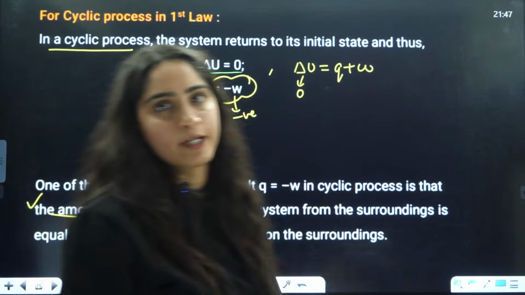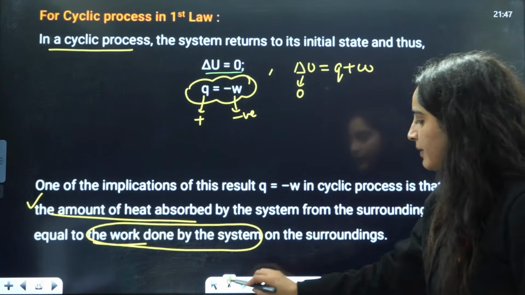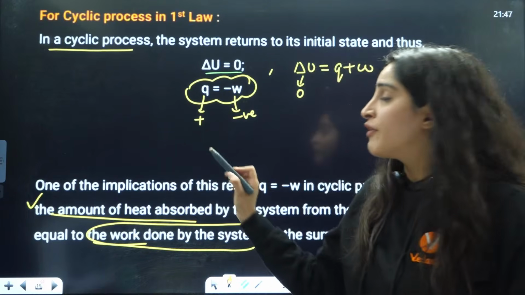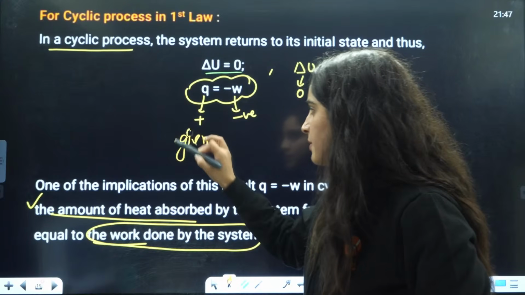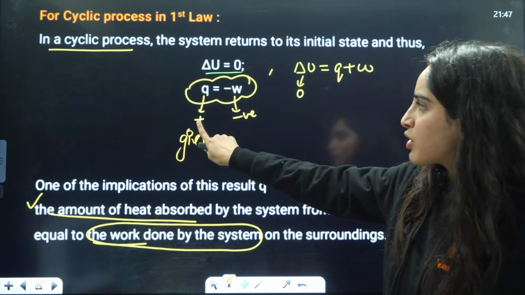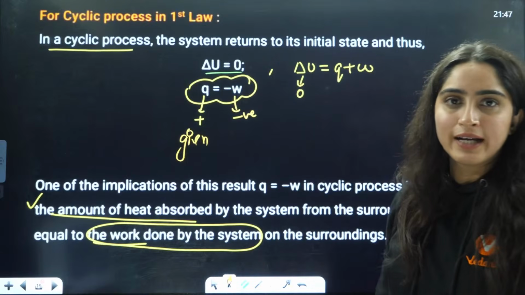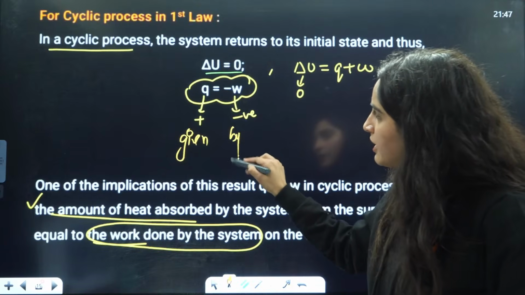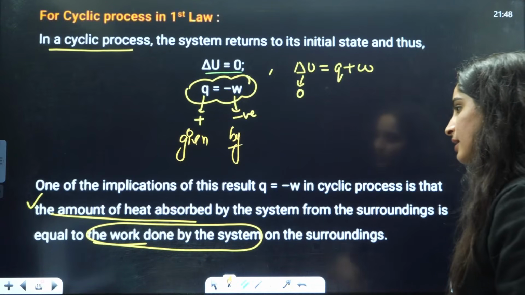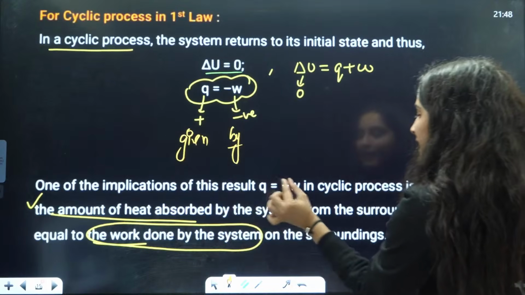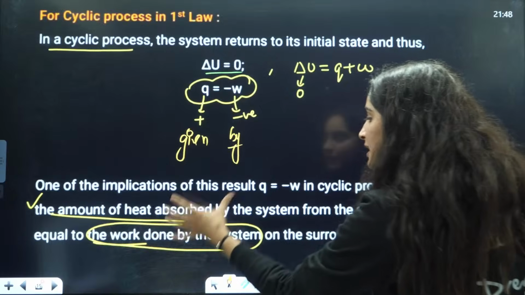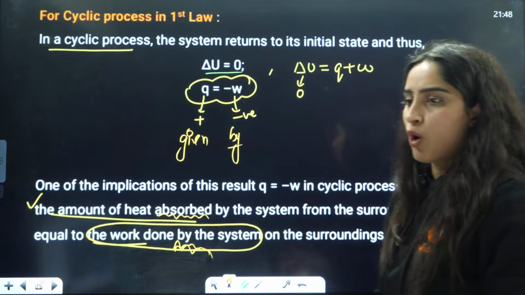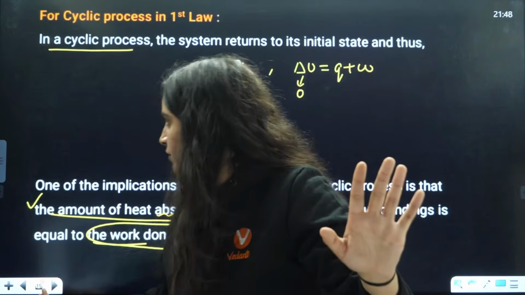Again, let's do the statement. Let's say positive Q means heat is given to the system. And if this is positive, to make this full term zero, work should be negative, right? Work negative means work will be done by the system. So that's why it is written here: the amount of heat absorbed by the system is equal to the work done by the system. Why we have written "by" here and why we have written "absorbed" here, right? Is that clear to everybody?